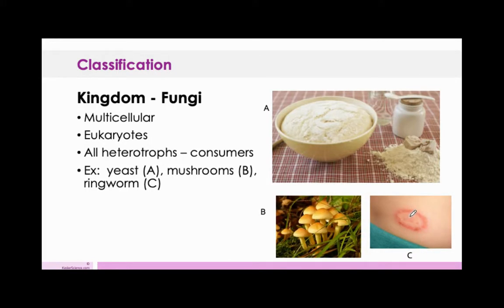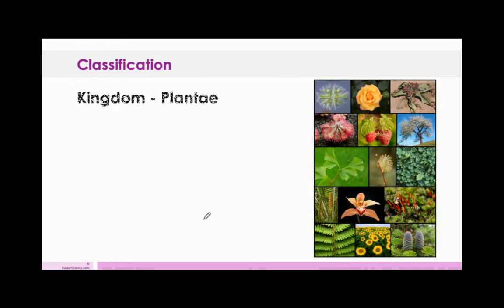This one is going to be single cellular, and it actually eats the skin off your body. Not going to kill you. It just looks bad. Athlete's foot. That's another fungal infection. So if you've ever got athlete's foot, they have a cream you can put on it. It just clears it right up. Generally, these like warm, moist conditions so that they are able to feed more. So funguses. This is another way that we classify organisms.